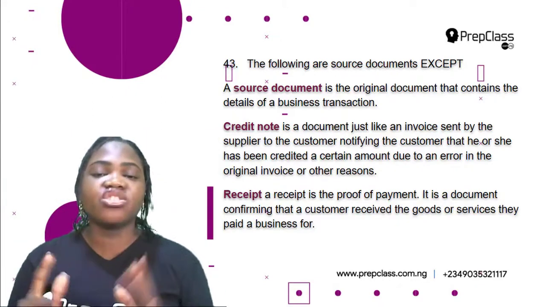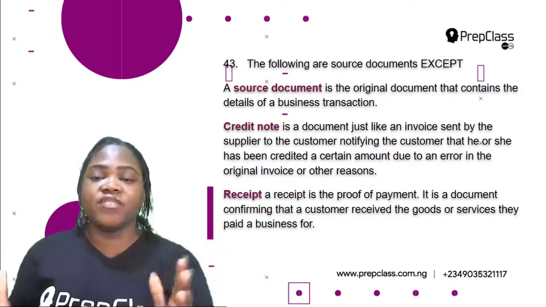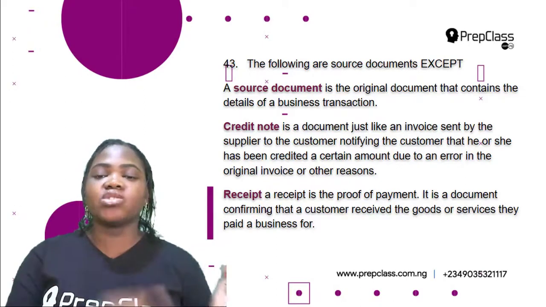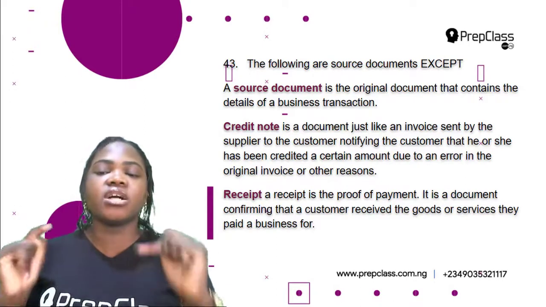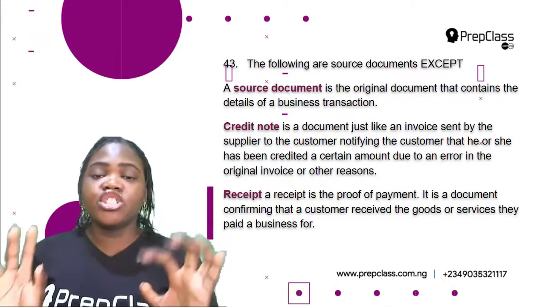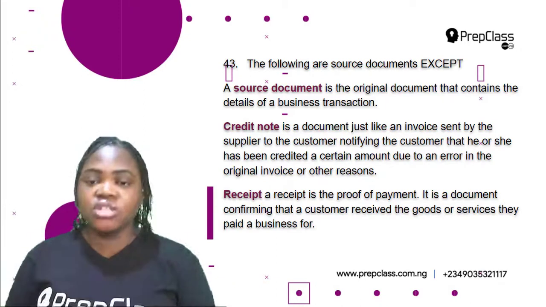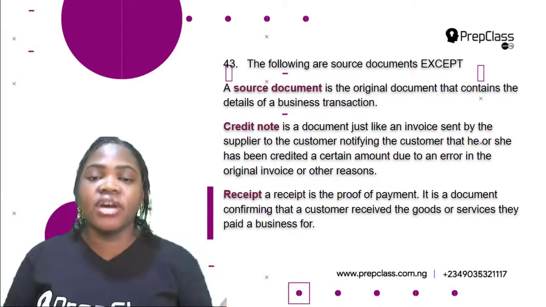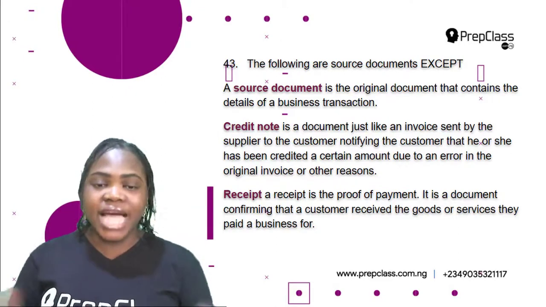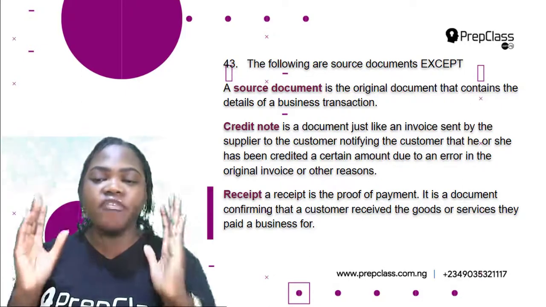So the first option is credit note. A credit note is a document. This is just like an invoice. It is sent by the supplier to the customer, notifying the customer that he or she has been credited a certain amount due to an error in the original invoice or other reasons. So this could be as a result of error in the original invoice or other reasons. What about receipt? Receipt is the proof of payment.